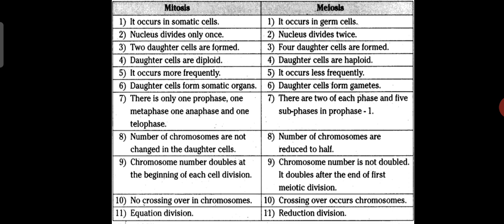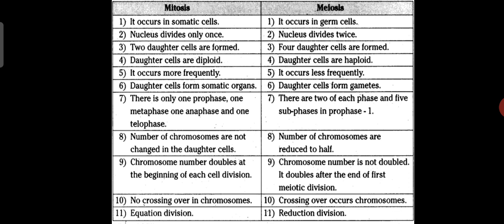Last is the difference between mitosis and meiosis. You studied both, right? Mitosis occurs in somatic cells and meiosis occurs in the germ cells. In mitosis the nucleus divides only once, but in meiosis the nucleus divides twice. Two daughter cells are formed during mitosis. In meiosis, four daughter cells are formed.